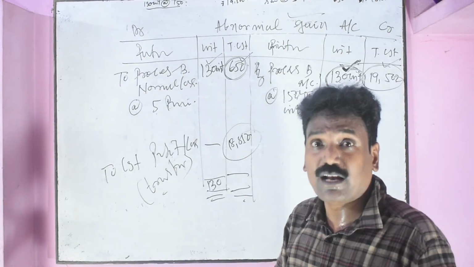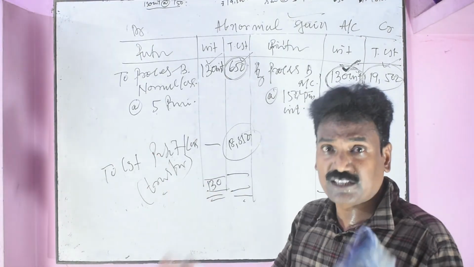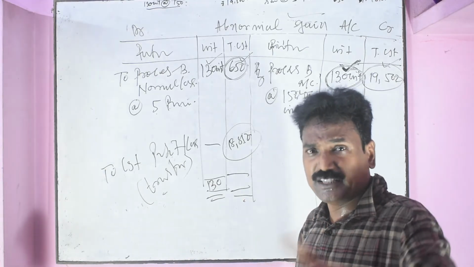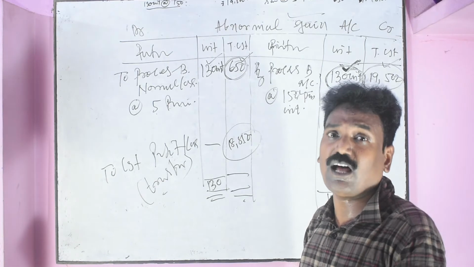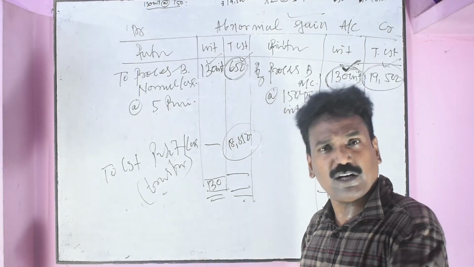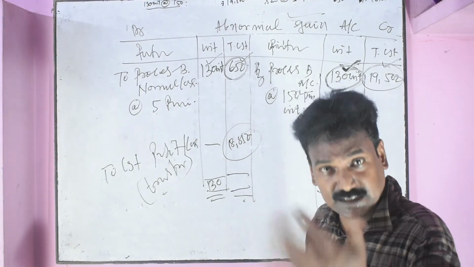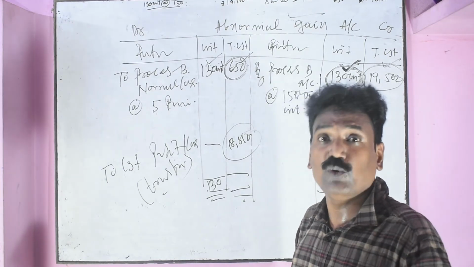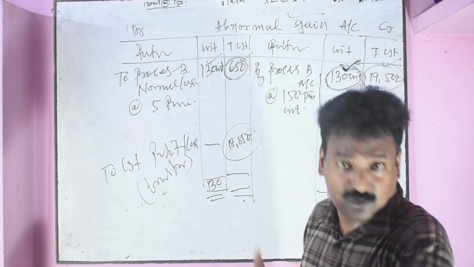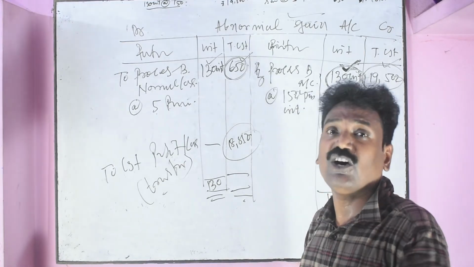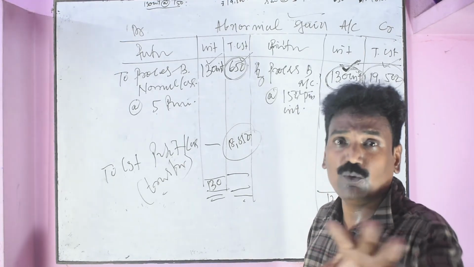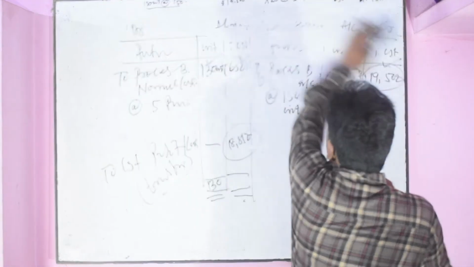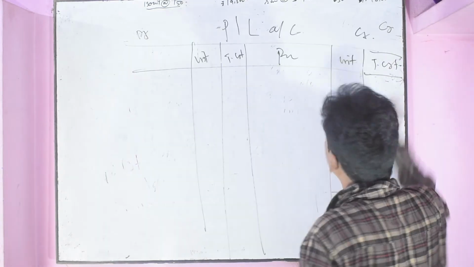Then we prepare the profit and loss account. That is the last account. Why is the profit and loss account prepared? Because in this process there is a sale of output from different processes, and there are additional expenses, and there are abnormal losses and abnormal gains. So we have to find out whether there is a net loss or net profit. That's why we prepare the profit and loss account.